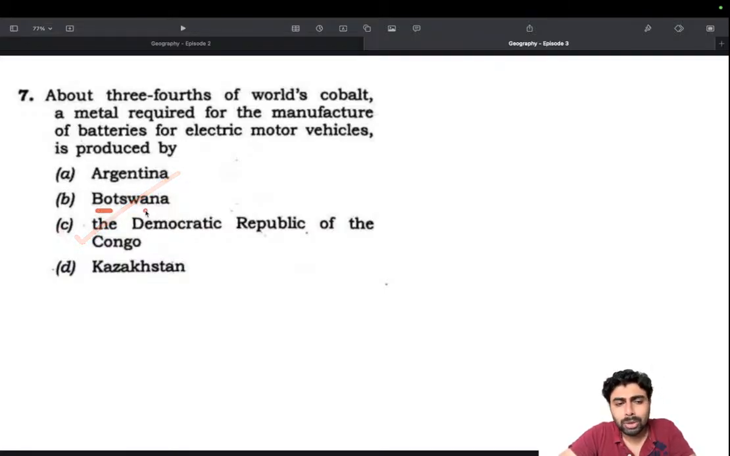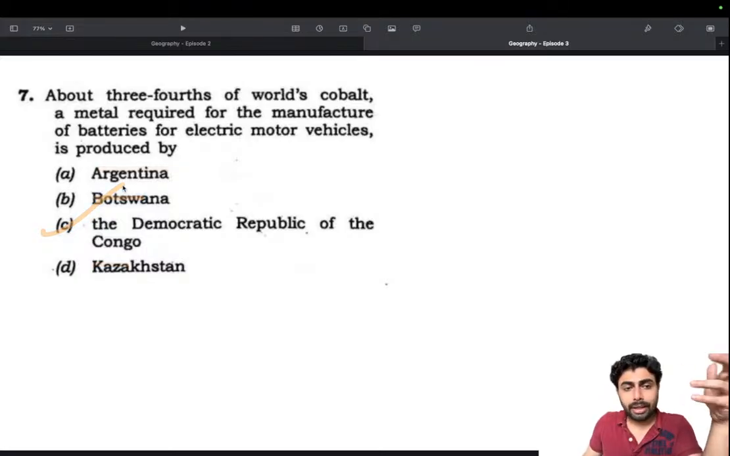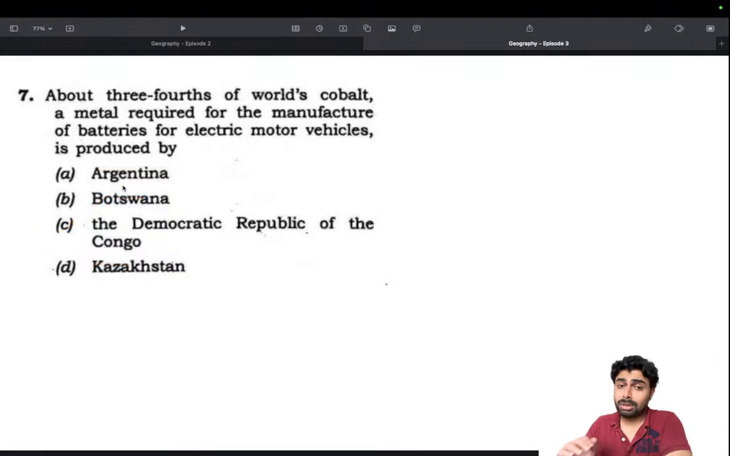This is where having an idea that Botswana is not in Central Africa, it's on the southern side of Africa, helps. Knowing Kazakhstan is not the leader in cobalt, it's in uranium, helps, and Argentina is focusing on lithium. That accumulated knowledge helps us eliminate each option and arrive at the answer. For me, this wasn't very tricky, and I didn't have to use any logic, because I knew the fact, since it was very much in the news at that time. Even now, up until recently, the war was in full swing, and a lot of mishappenings happened in DRC, due to the M23 rebels who are allegedly funded by Rwanda.